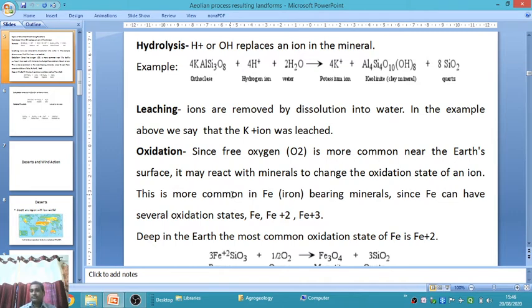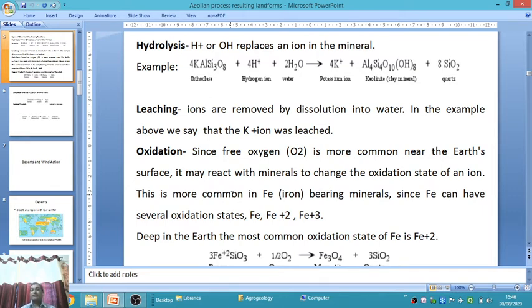Hydrolysis means the pure mineral, that is orthoclase, is a source mineral that reacts with hydrogen ion and water. That is hydrolysis. It then forms potassium ion, and two separate minerals are formed, that is kaolinite and quartz. This is an example of hydrolysis.